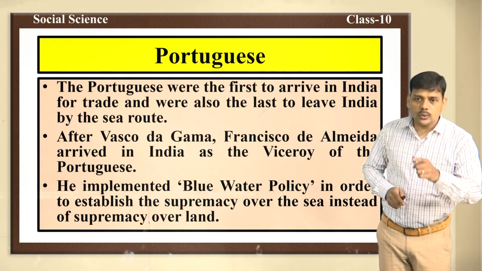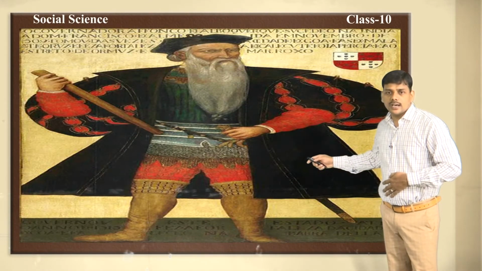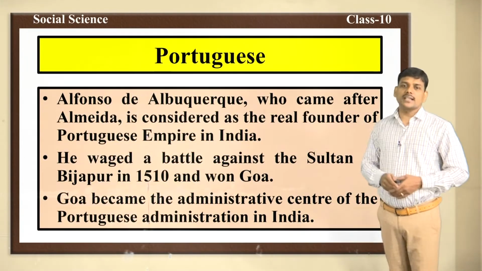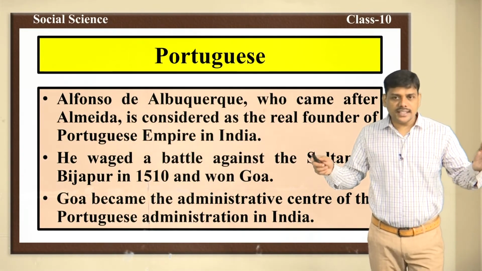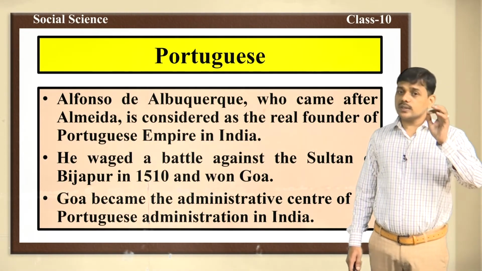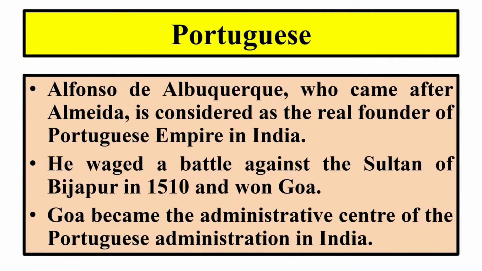After Francisco de Almeida, it was Alfonso de Albuquerque. You can see here, Alfonso de Albuquerque came as the second viceroy. Alfonso de Albuquerque was considered the real founder of the Portuguese Empire in India. He was considered the real founder because he waged a war against the Sultan of Bijapur.